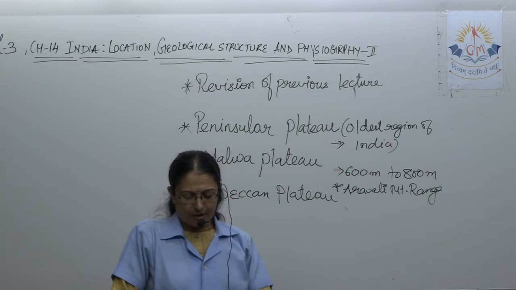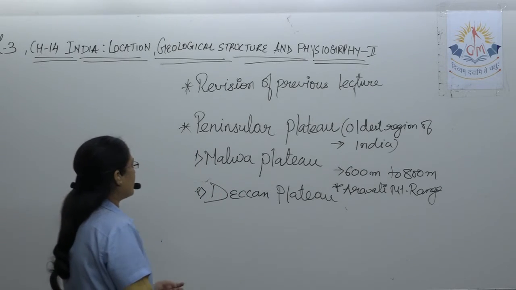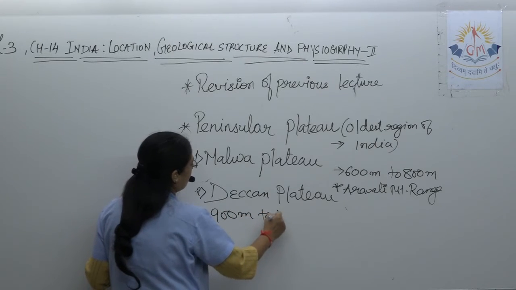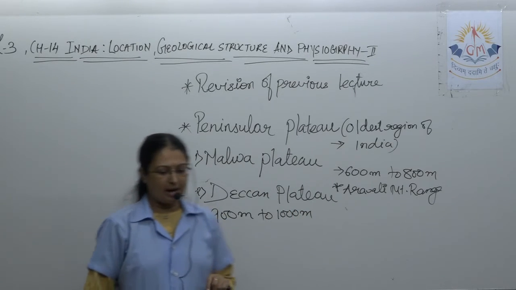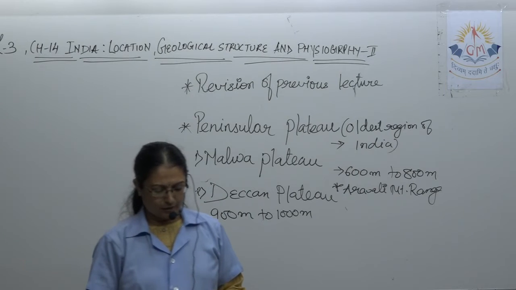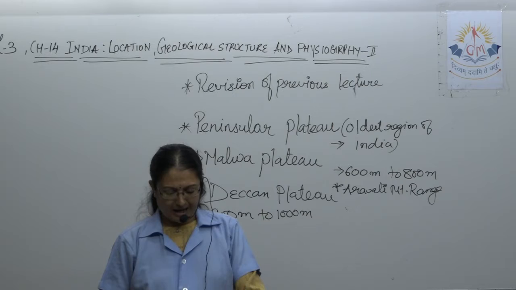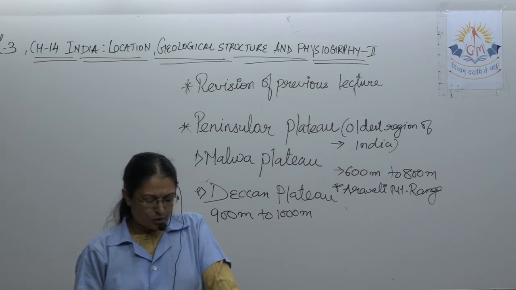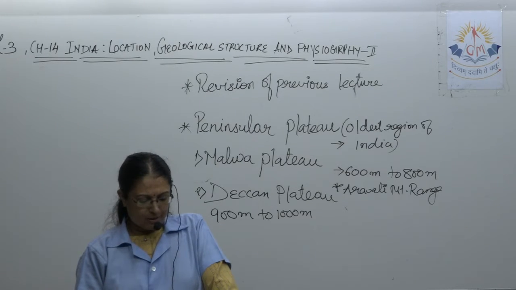So generally the average height of the Deccan Plateau ranges between 900 to 1000 meter. एवरेज हाइट क्या है डेक्कन प्लेटू की? 900 मीटर to 1000 meter. This is the average height. But at a few places it exceeds that, with a few isolated hills having more than 900 meter of height on the eastern boundary of the plateau. This is called the Eastern Ghat.